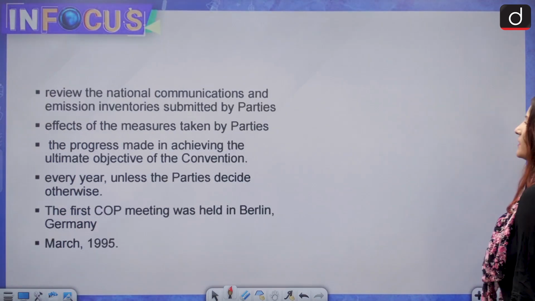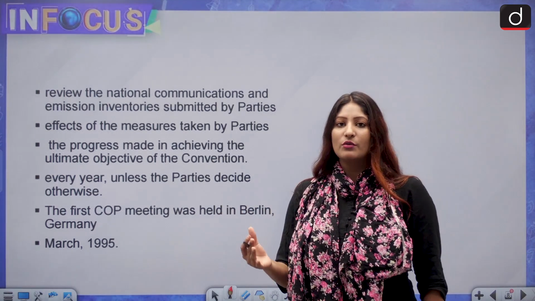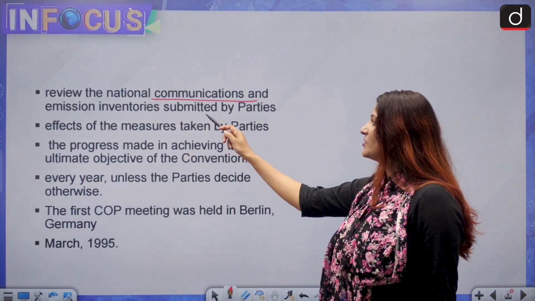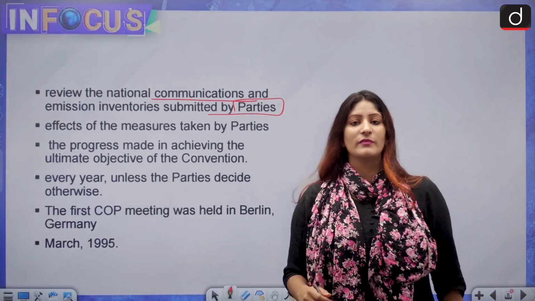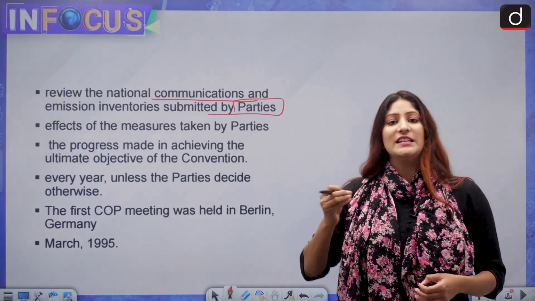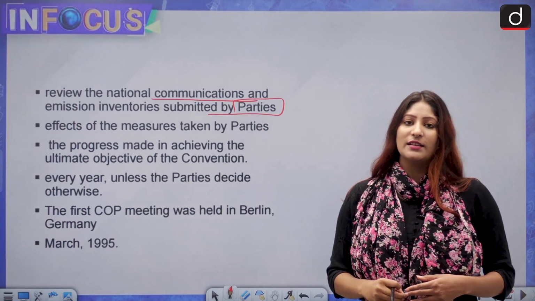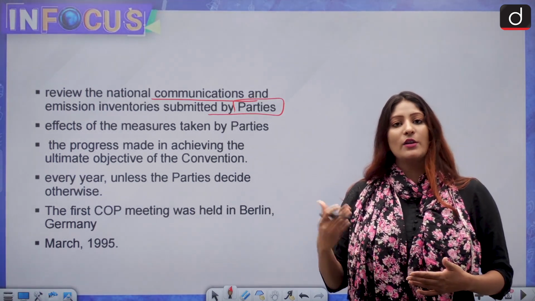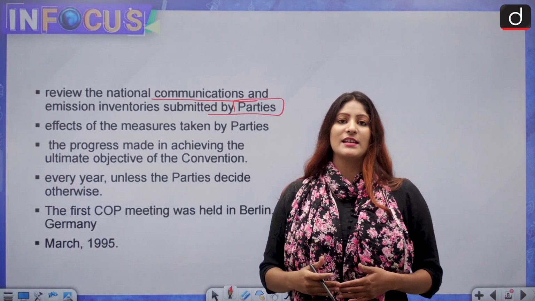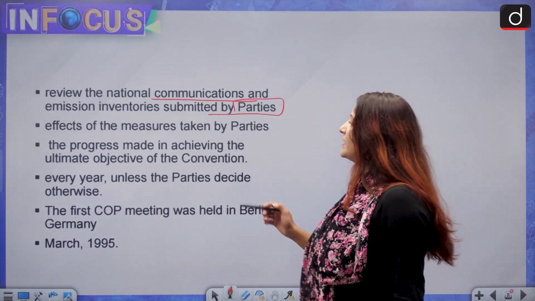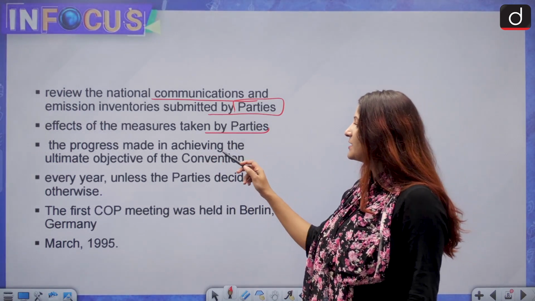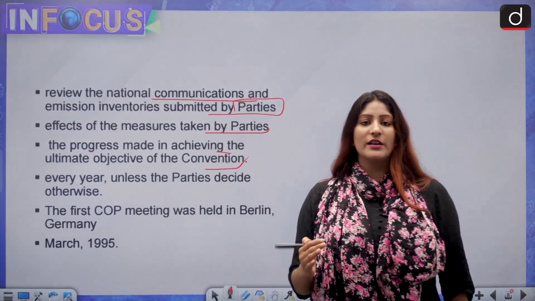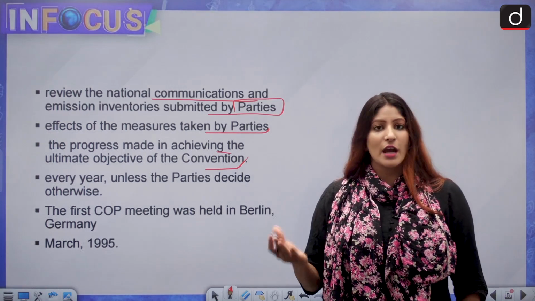Moving ahead, there are other parts we have to know, then only we can answer any question with respect to COP. To review the national communications and emission inventories which are submitted by the parties. The progress of them through the nationally determined contribution is also reviewed at COP. India erstwhile had its NDCs submitted. Now in August 2022, India has revised its commitments and submitted again. Also reviewed are the effect of the measures taken by the parties and the progress made in achieving the ultimate objective of the convention. Remember, the COP meets every year unless the parties decide otherwise.